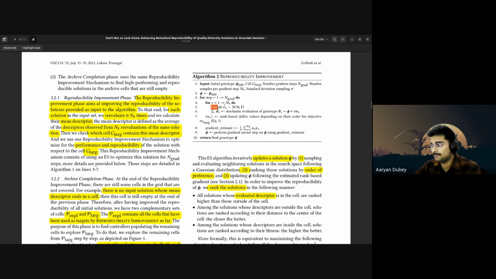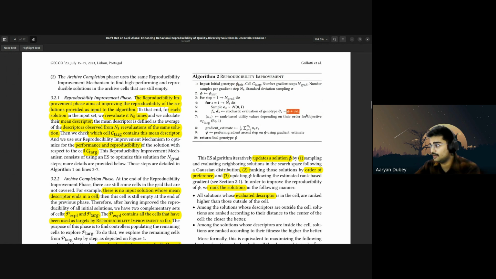Then we are going to take one particular sample from a Gaussian distribution. Your mean should be 0. And then it's going to calculate the stochastic evaluation of the genotype, that is theta S, which is going to determine the new fitness and the new descriptor of this particular genotype solution.